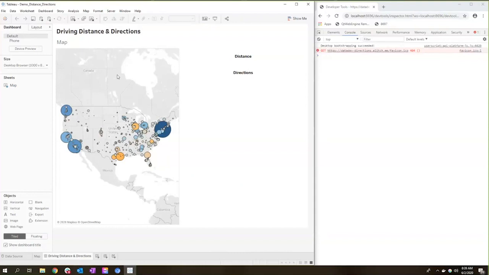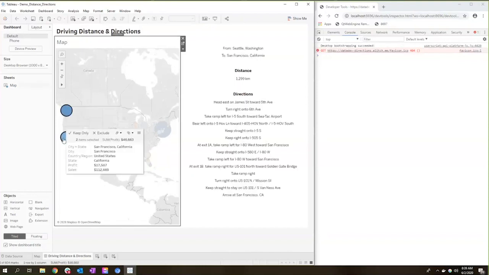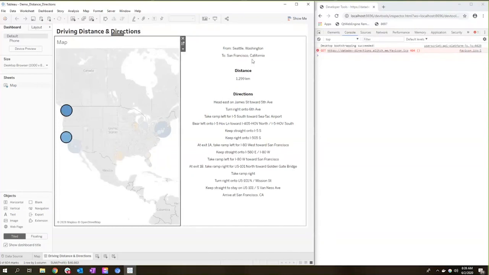But what I can do here is grab 2 cities. So let's say we'll do Seattle here, and we'll just grab one of these cities down here. We'll do San Francisco. And then once I select these 2 cities, you'll see on the right in the extension, we get the distance in kilometers, as well as some turn-by-turn directions. So this is what we're going to look through today. Now I've already built this out, so I want to just do a quick how-to. We're going to go through the code that I built just to show you how you could achieve something similar.